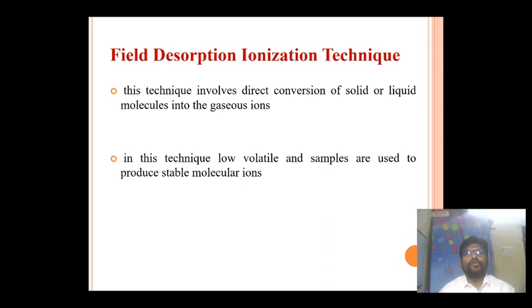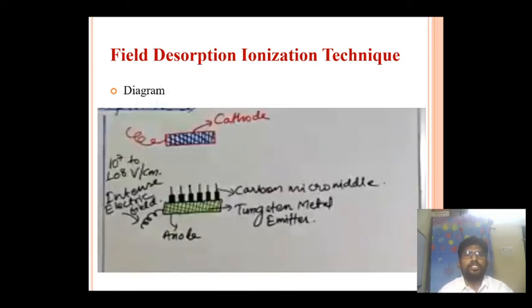Okay, now move towards the next, that is the field desorption ionization technique. As I told you, it involves direct conversion of solid or liquid into gaseous ions or vapor ions. In this technique, low volatile samples are used to produce stable molecular ions. So generally, less volatile compounds are analyzed with this method. This is the simple diagram for the field desorption ionization technique.